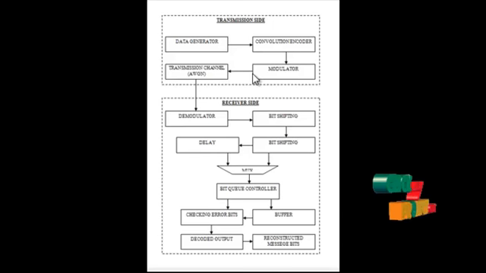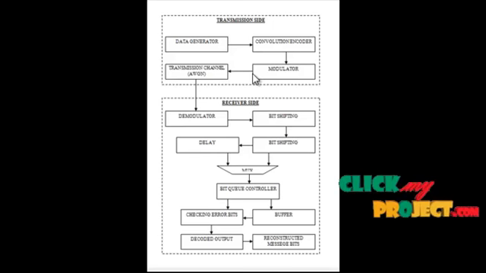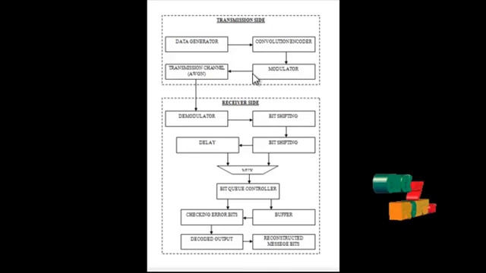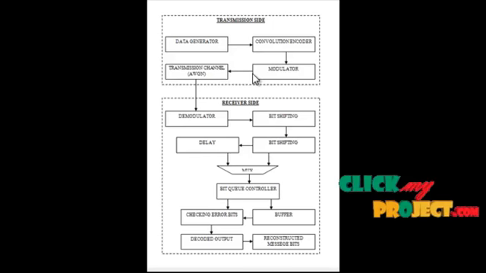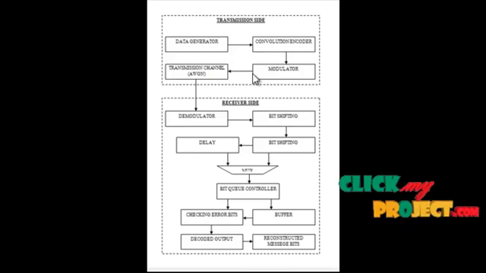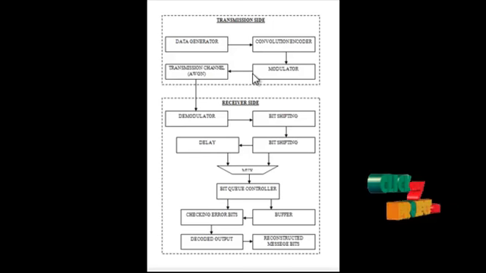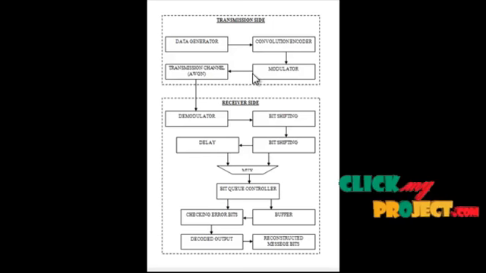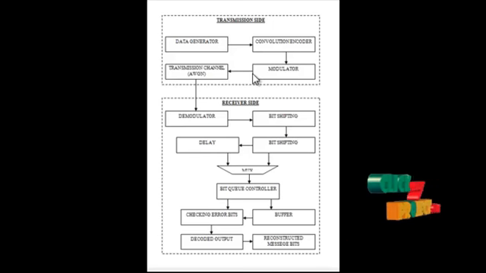The next block is error corrector using ML algorithm. In this module we correct the error bit by checking the last bit from the shift register and the bit from the majority logic circuit. We apply the ML algorithm to correct the error data. In this error correction stage, we use an XOR gate that changes the error bit if there is a change in the bit. This compares the last bit from the shift register and the bit from the majority logic circuit, and finally corrects the error bit.